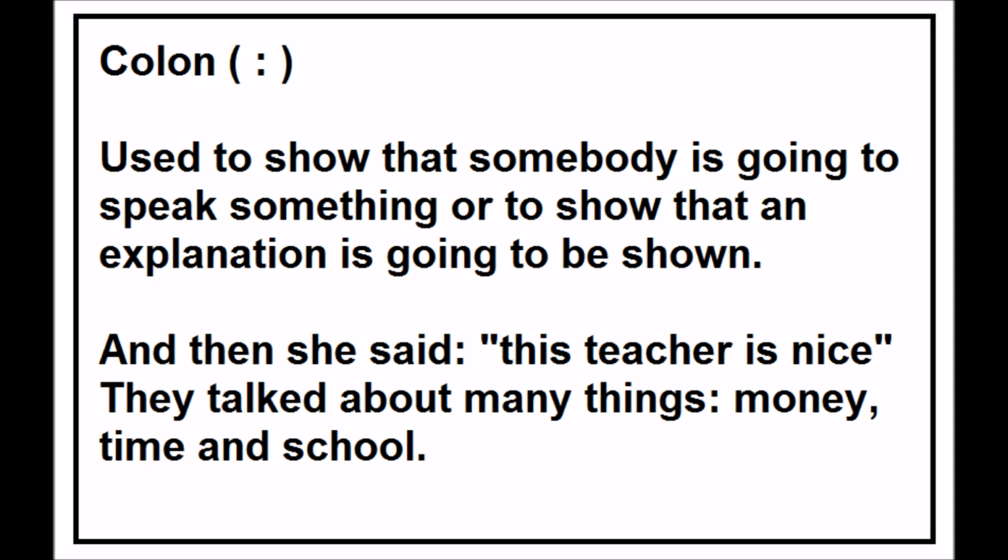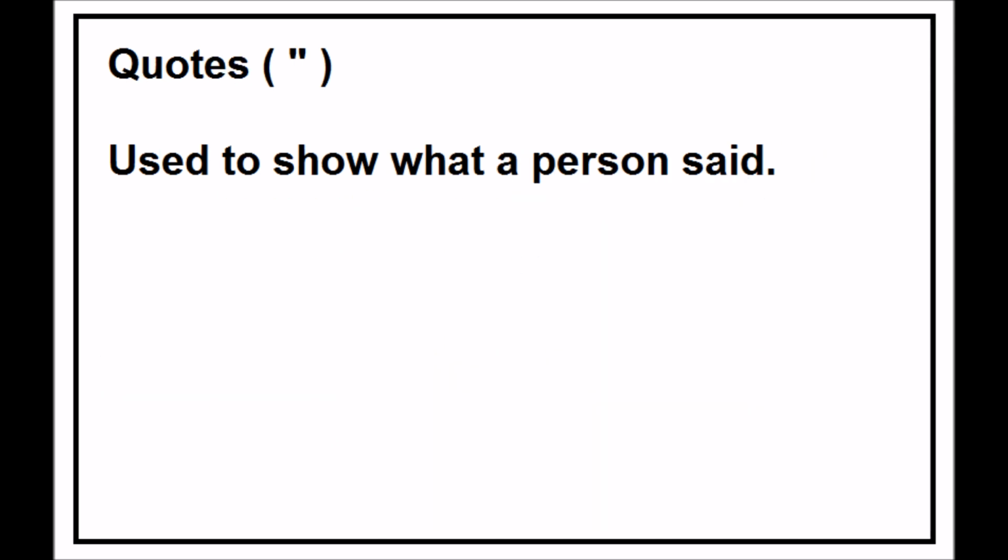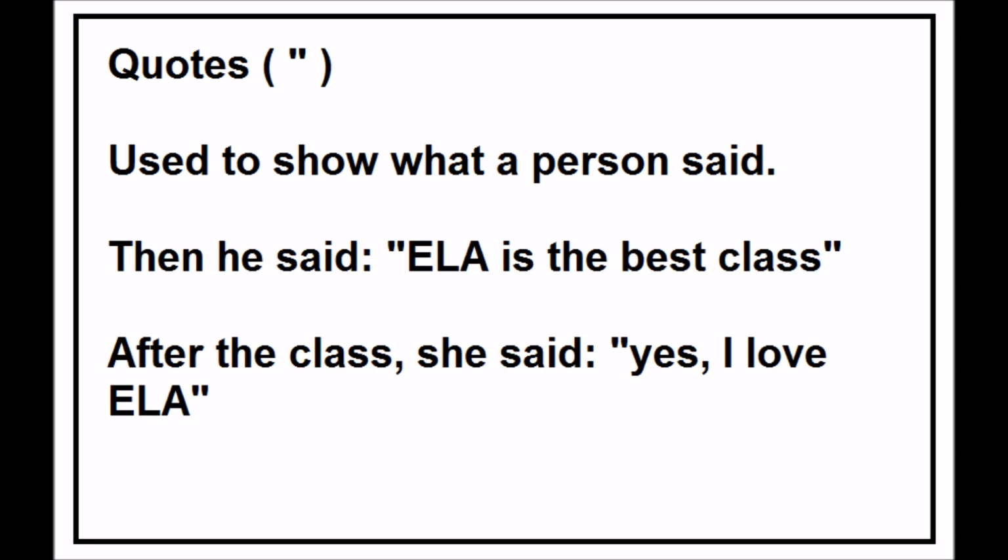This is so beautiful. Anyway, then we have quotes, and quotes is this, like these two commas, essas duas vírgulas voando, they are flying, and we use this when we are showing what a person said. For example, then he said, "ELA is the best class." So see, this is a guy, this is a good student, he has a good taste, ELA is the best class. And this was another person who was saying. So that's why I have to use quotes to show that this sentence is not my sentence. It's a sentence somebody else said.